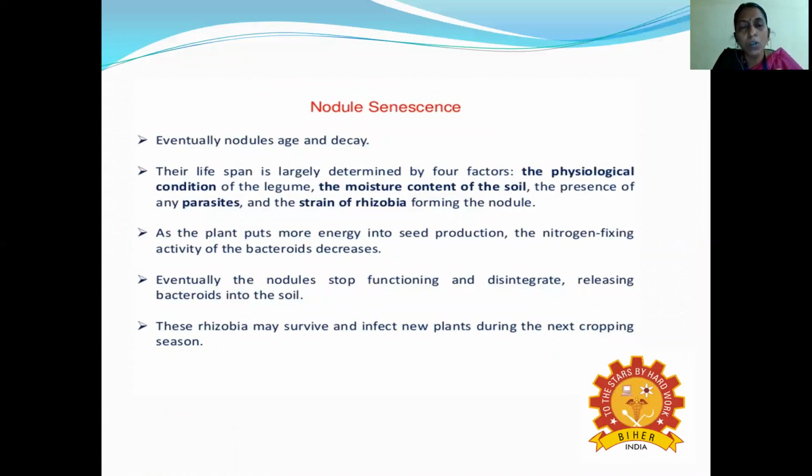And then the last one, nodule senescence. Eventually the nodules, according to age and decay, undergo senescence. Senescence means falling down. The lifespan is largely determined by four factors: physiological condition, moisture content of the soil, presence of any parasite, and the strain of rhizobia, which strain you are using. As the plant puts more energy into seed production, the nitrogen-fixing activity of bacteria decreases. Eventually the nodules stop functioning, disintegrate, and release the bacteria into the soil. So the rhizobia may survive and infect the new plant during the next cropping season.